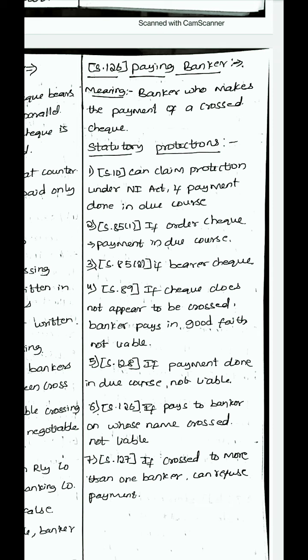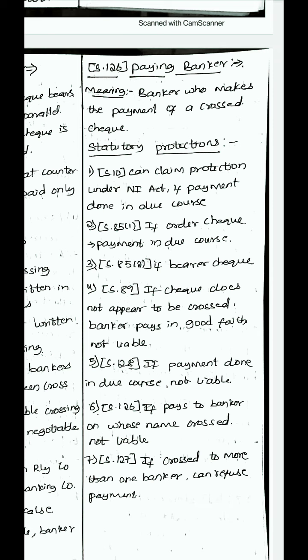So the paying banker is given certain statutory protections which he can claim. Under section 10, the paying banker can claim protection under the NI Act if a payment is done in due course. Payment in due course means that he has not done any negligence, and he has done it in good faith, then he can claim protection under the NI Act.